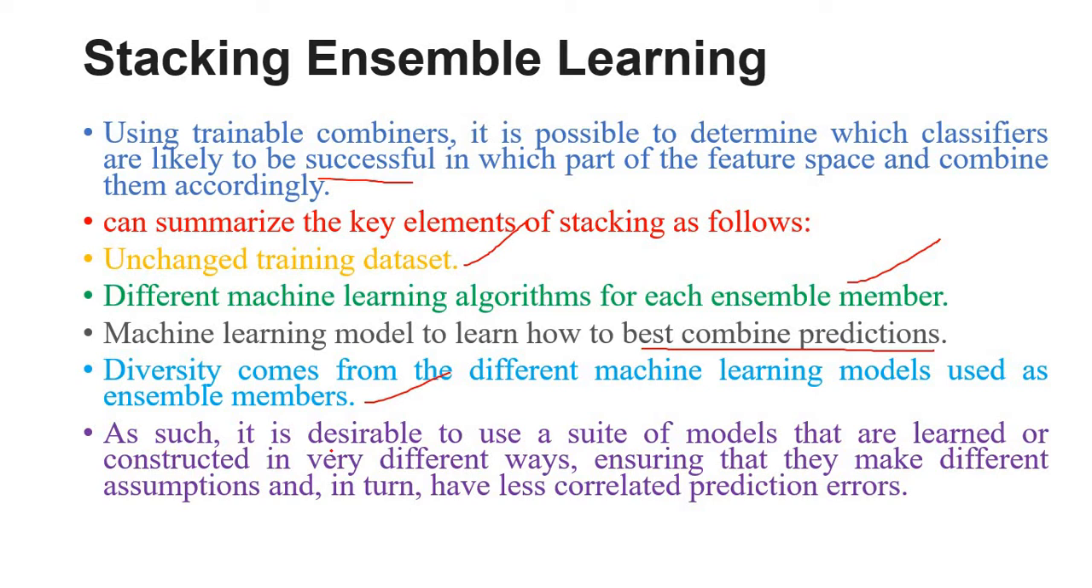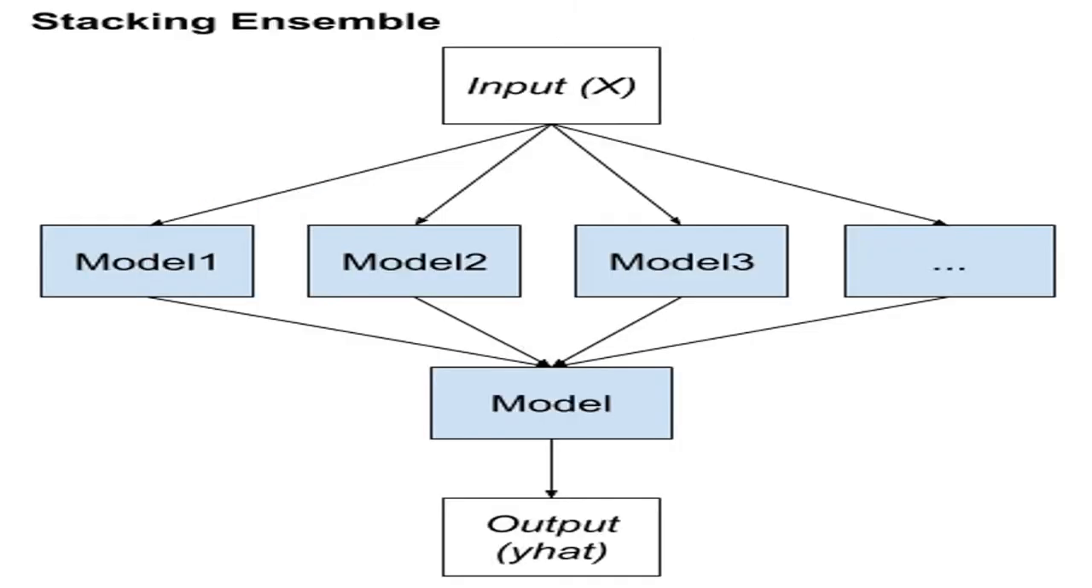As such, it is desirable to use a suite of models that are learned or constructed in very different ways, ensuring that they make different assumptions and in turn have less correlated prediction errors. And the picturization of the stacking ensemble is projected on the screen. This is the training data. Input training data will be given to model 1, model 2, model 3 and model n. And the combination of these models is called level 0.